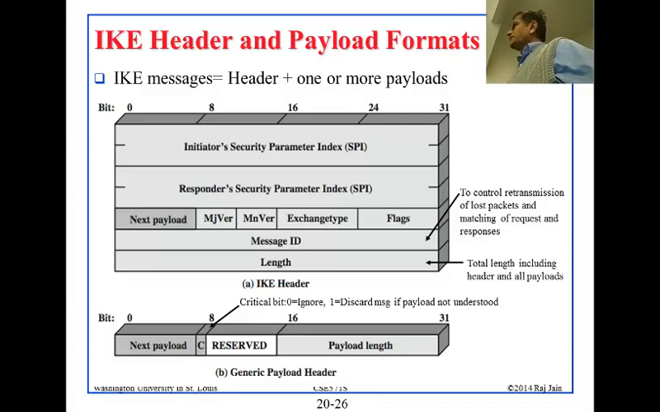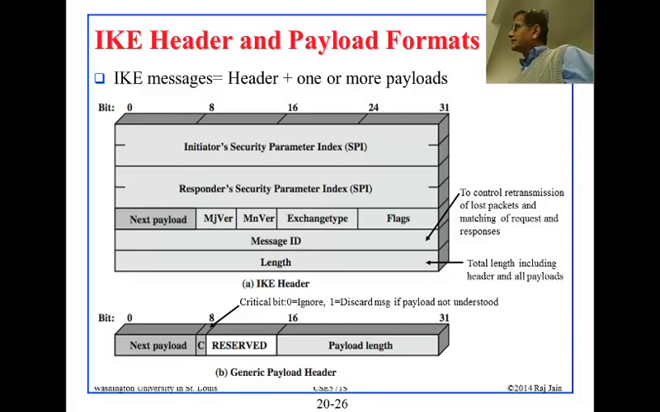Exchange type, which is basically what kind of message this payload is. And flags, details, and the message ID, sequence number, the length of everything. This is the header. And then you might have the payload. The payload will have again next payload, and then payload length, and then the payload itself.